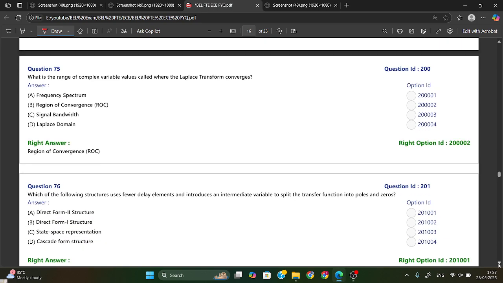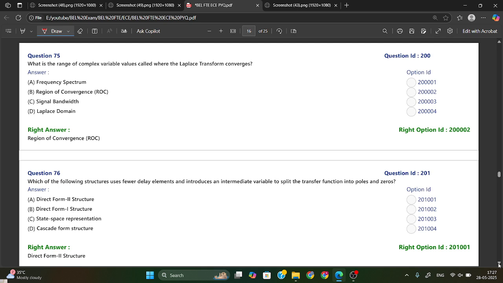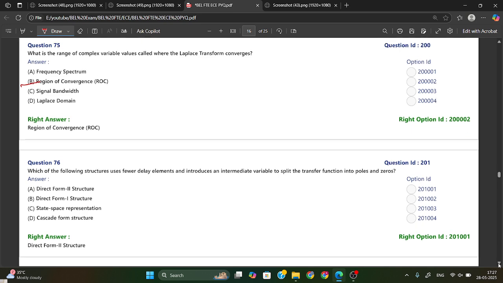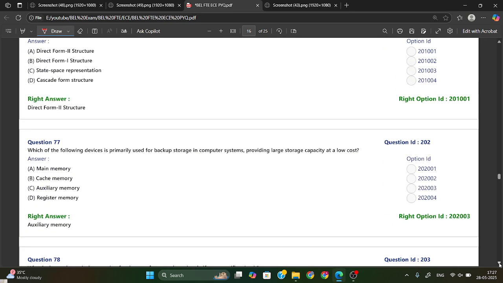What is the range of complex variable value called where the Laplace transform converges? So this is the region of convergence, ROC. We are calling it ROC. Okay.